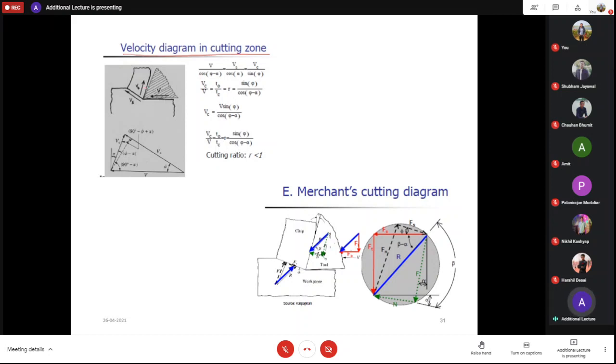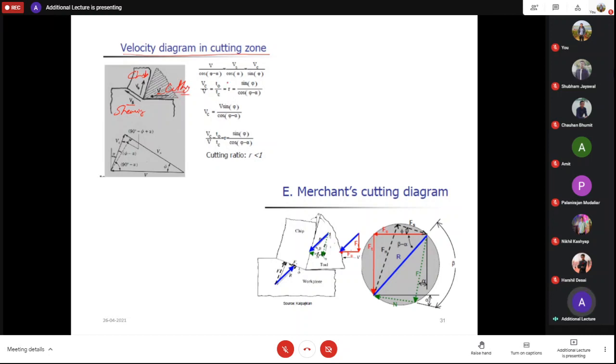Now here you can see that whenever machining is taking place, three velocities come into picture. Vc is your chip velocity, Vs is your shearing velocity, and V is your cutting velocity.